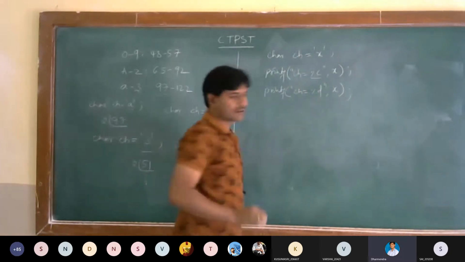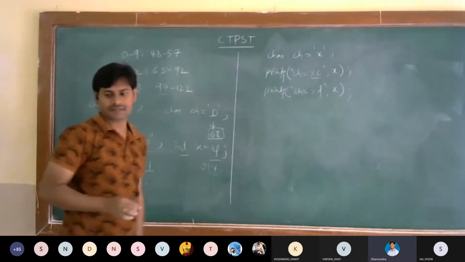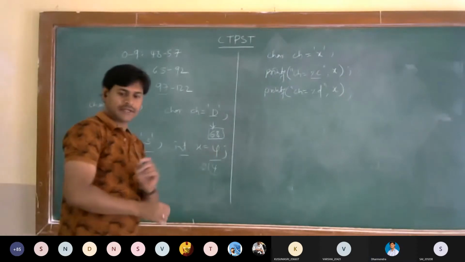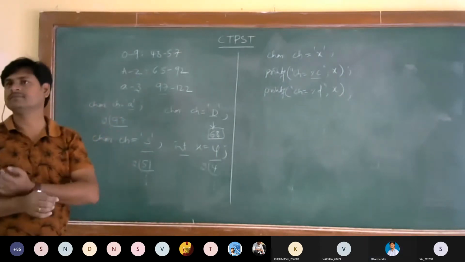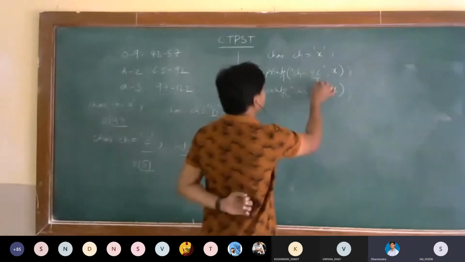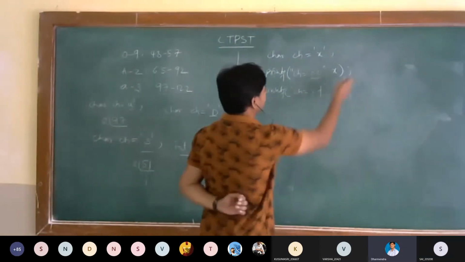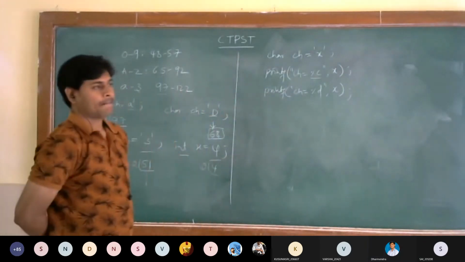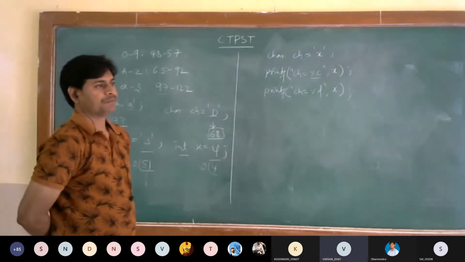Percentile C means we are taking it to represent the character, isn't it? Yes, sir. So you tell me, what's the output of this? 120?